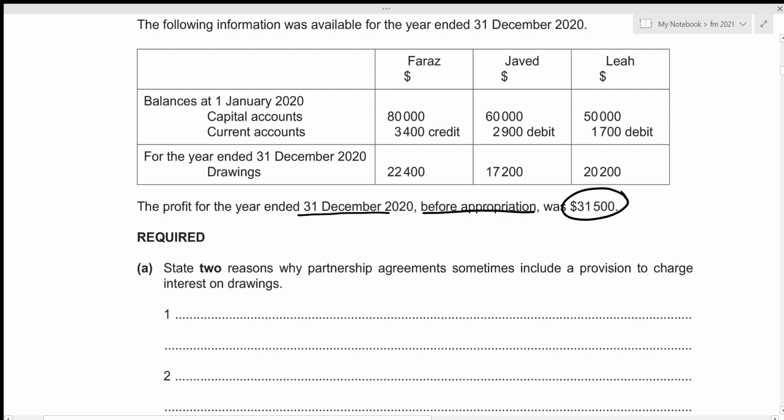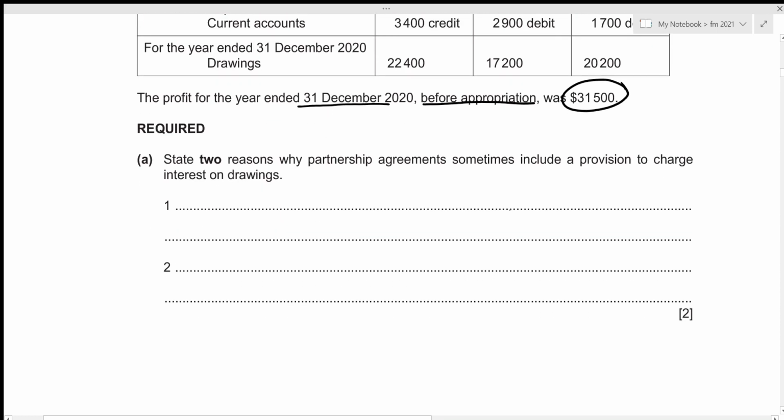Now, for the first part of this question, we need to state 2 reasons why partnership agreements sometimes include a provision to charge interest on drawings. Interest on drawings is basically the interest that the partners need to pay towards the partnership for having taken drawings from the partnership account. The major reason to include interest on drawings is to avoid partners from making excessive drawings, because that would result in a lack of funds in the partnership. And in order to avoid that, we charge interest on drawings sometimes in a partnership.